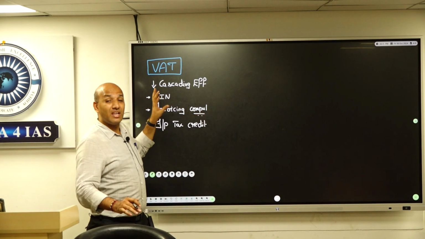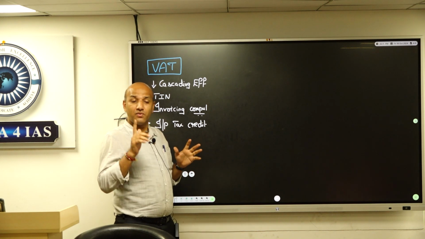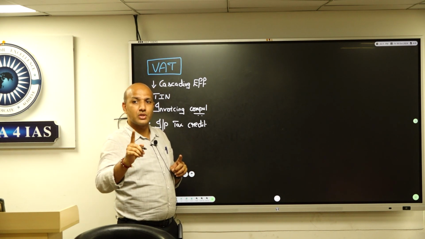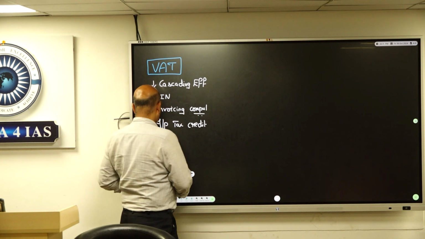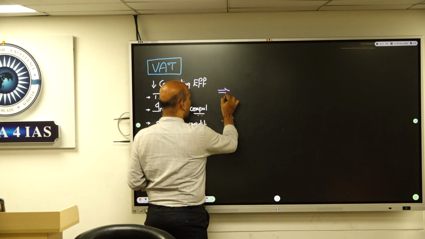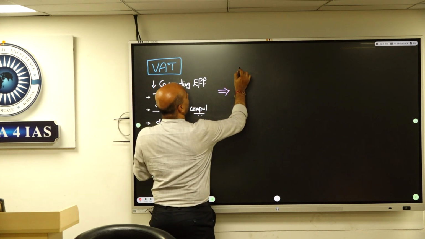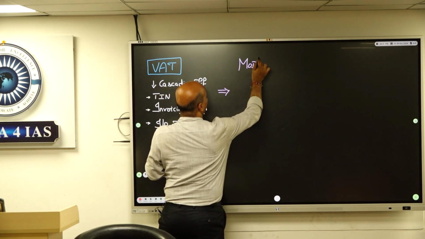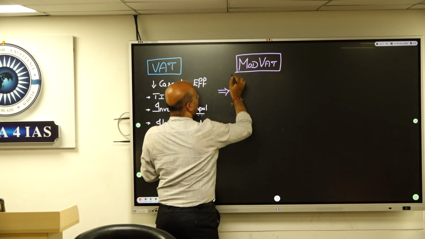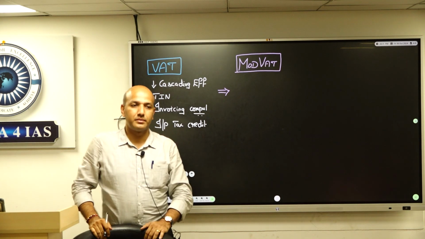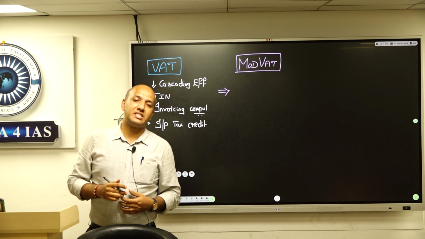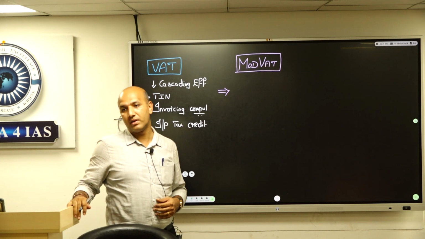This system was not very simple. It had its own complexities. Further, the cascading effect also remained. So the next major change that we bring about, from VAT, we brought what is called mod VAT. Mod VAT is a modified VAT system.